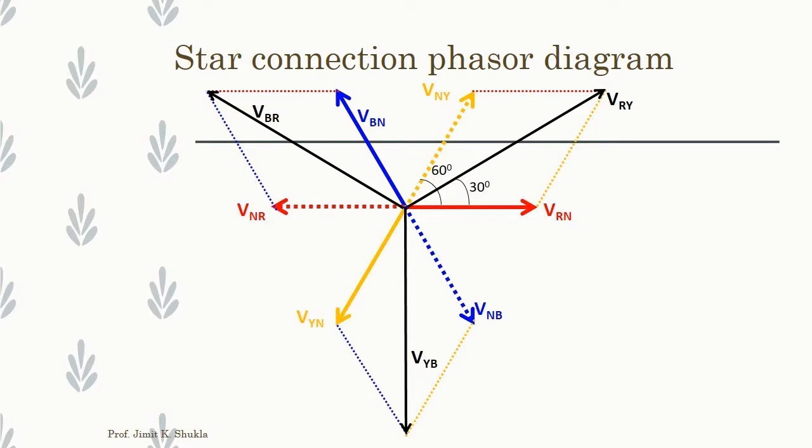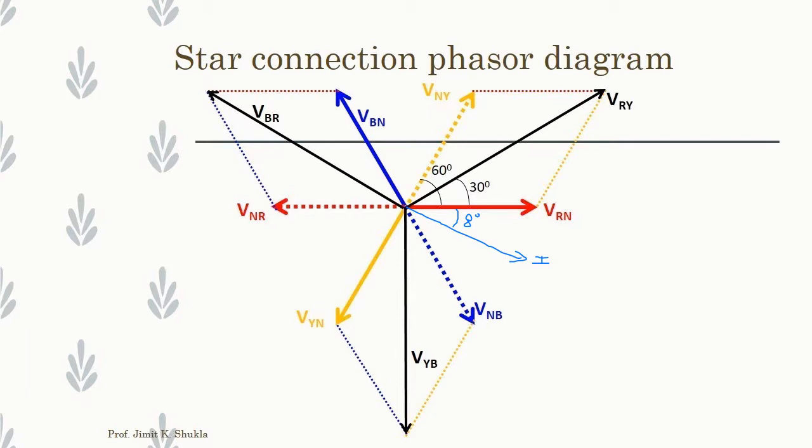Let's suppose here I have this current, and the angle is now, suppose, 8 degrees, right? Now what is the angle between this current and this VR? How much will be this angle? 38. 38, right? So the angle between phase voltage and line voltage will always be 30. So this is phase voltage and this is line voltage.